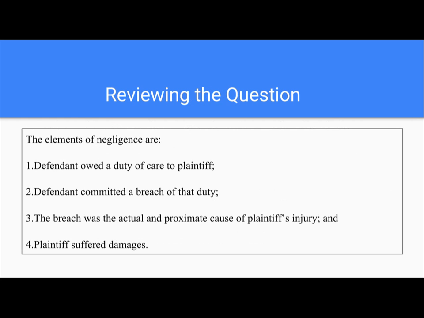Now let's go review the question. What are the elements of negligence? Well, here they are. First, the defendant owed a duty of care to the plaintiff. 2. The defendant committed a breach of that duty. 3. The breach was the actual and proximate cause of the plaintiff's injury. And 4. The plaintiff suffered damages and must prove those damages.